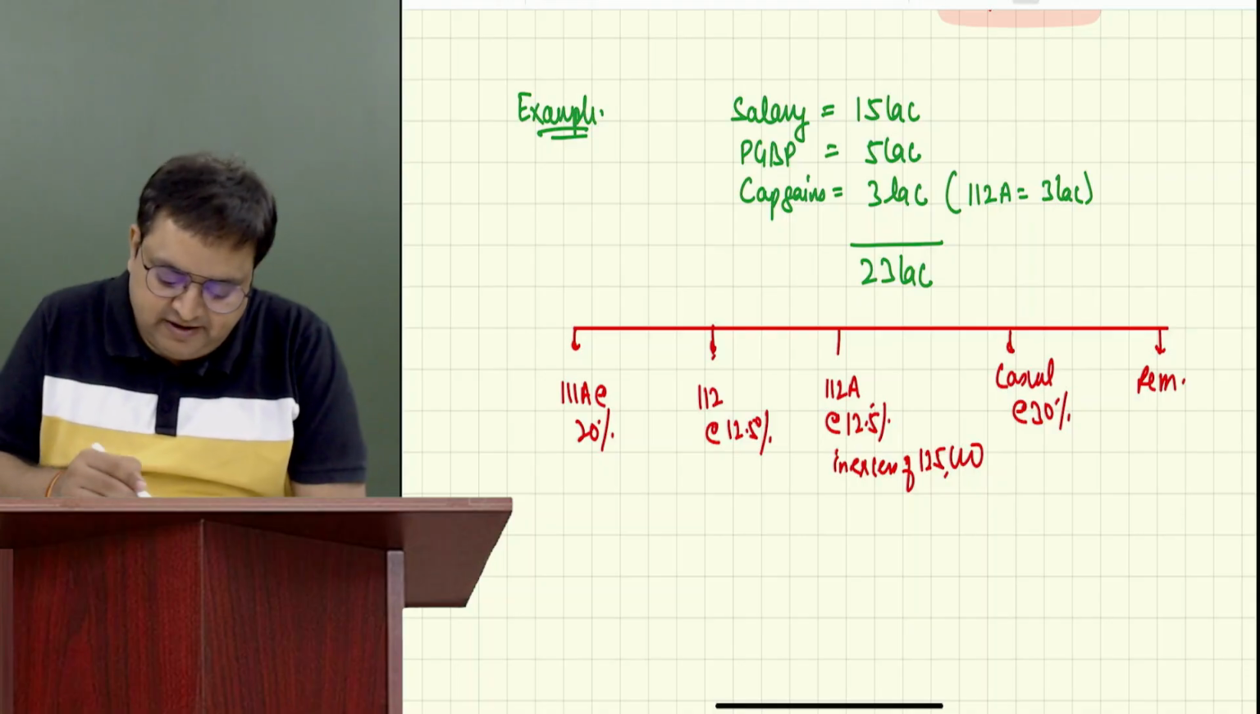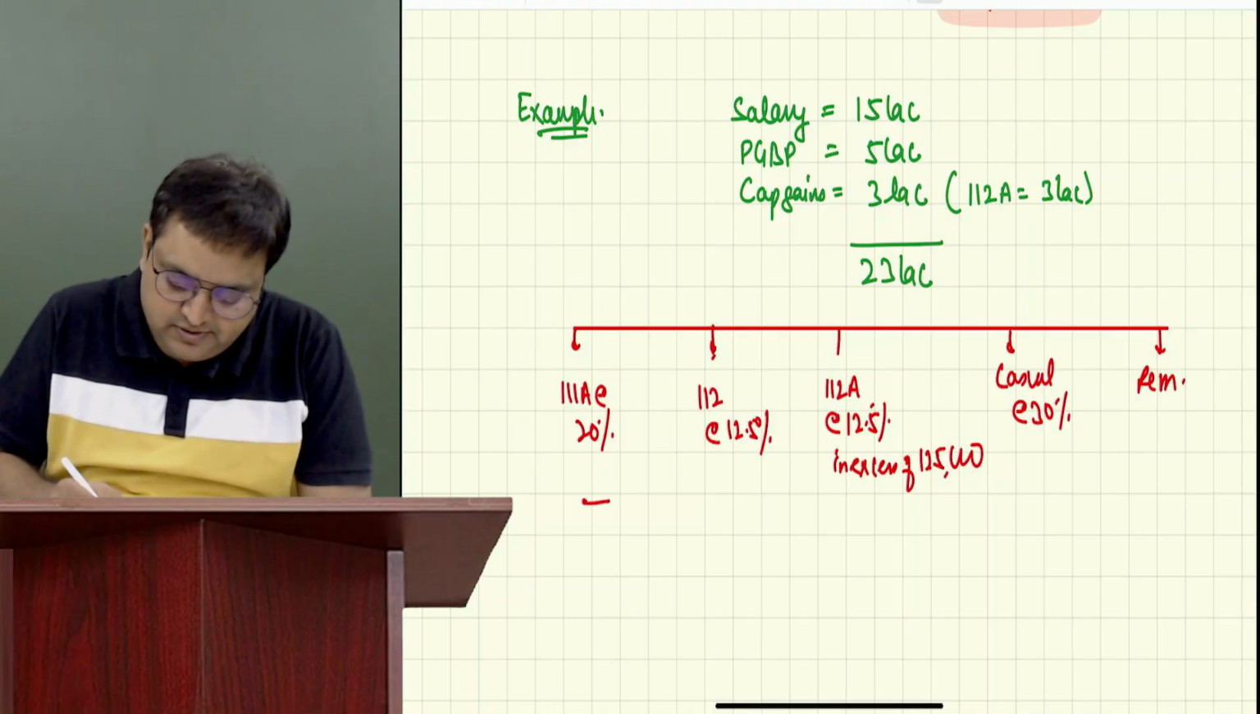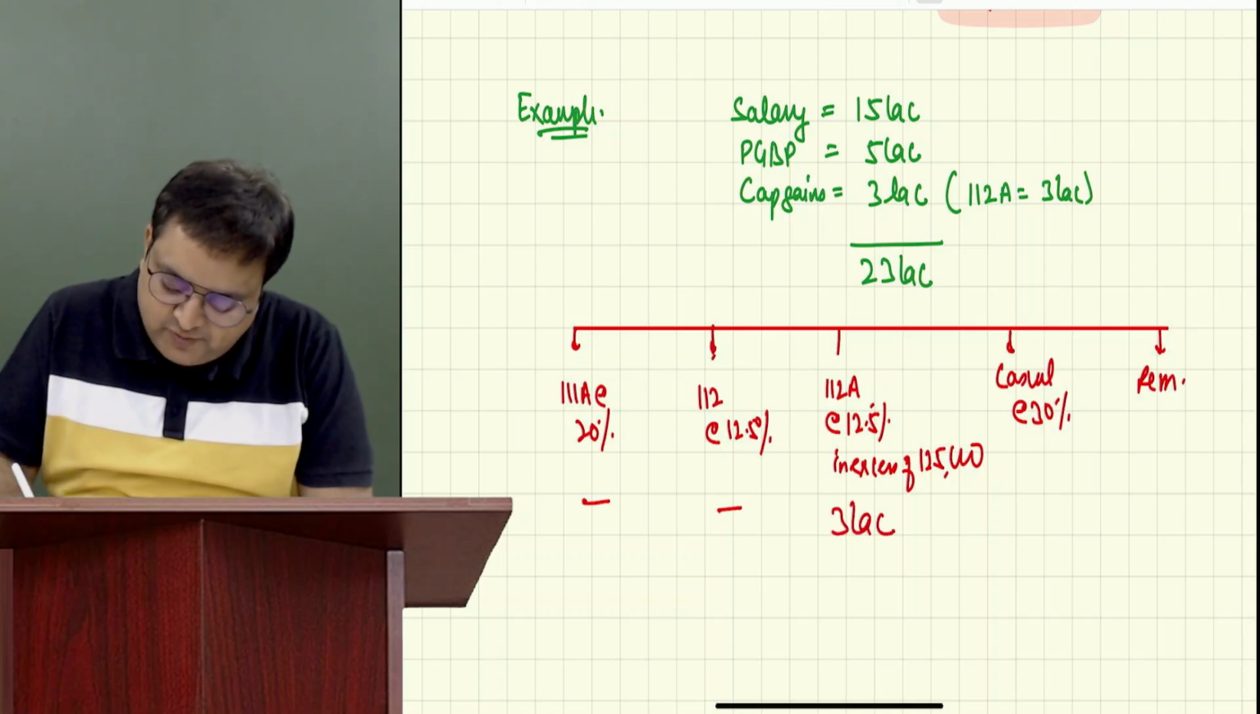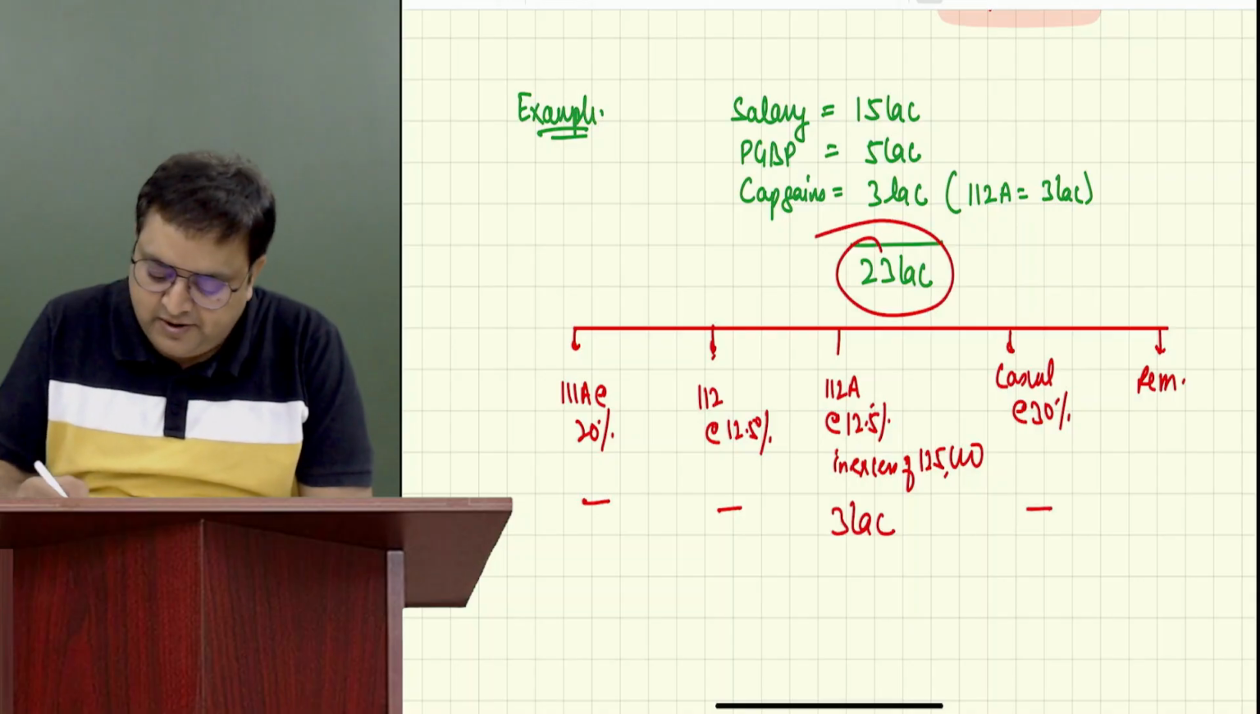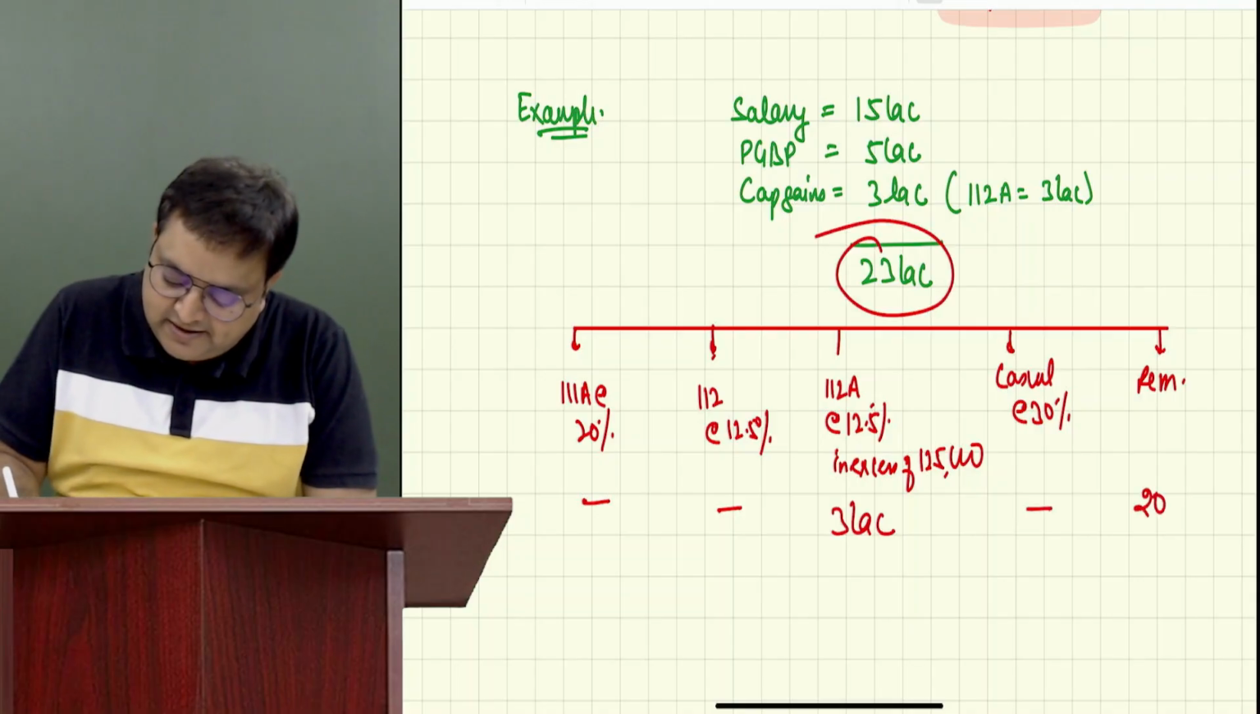How much is 111A? We don't have any. 0. How much is 112? We don't have any. How much is 112A? 3 lakh. Casual, we don't have any. Remaining, simply the balancing figure. 23 minus 3, 20 lakh.